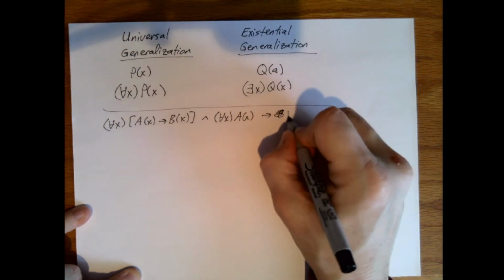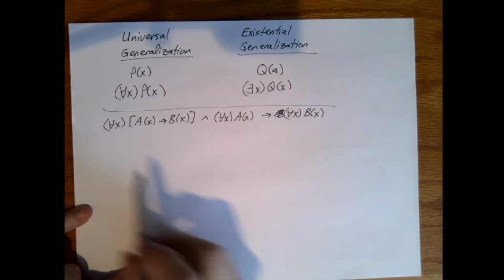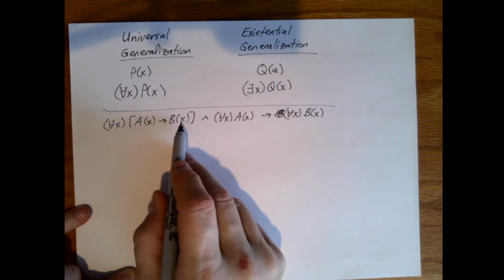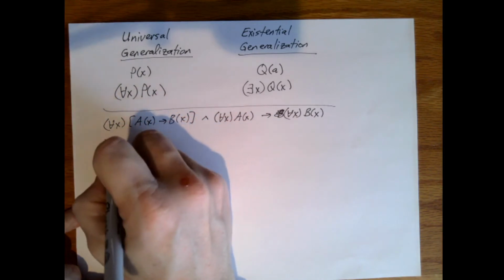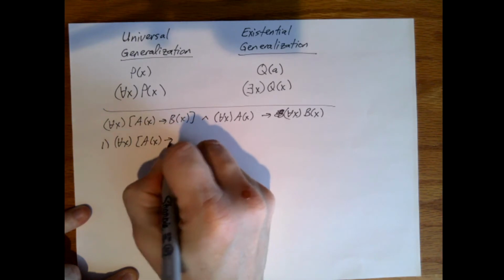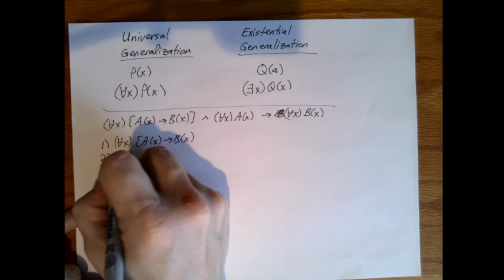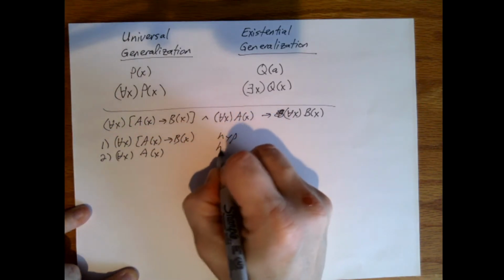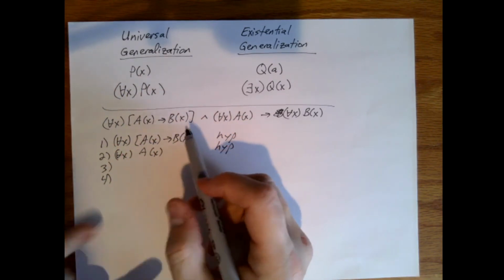Sorry, this should be this. So if we ignore the quantifiers, basically we have, if A implies B and we have A, then we get B. Right? So our hypotheses. Now we want to strip the quantifiers here.